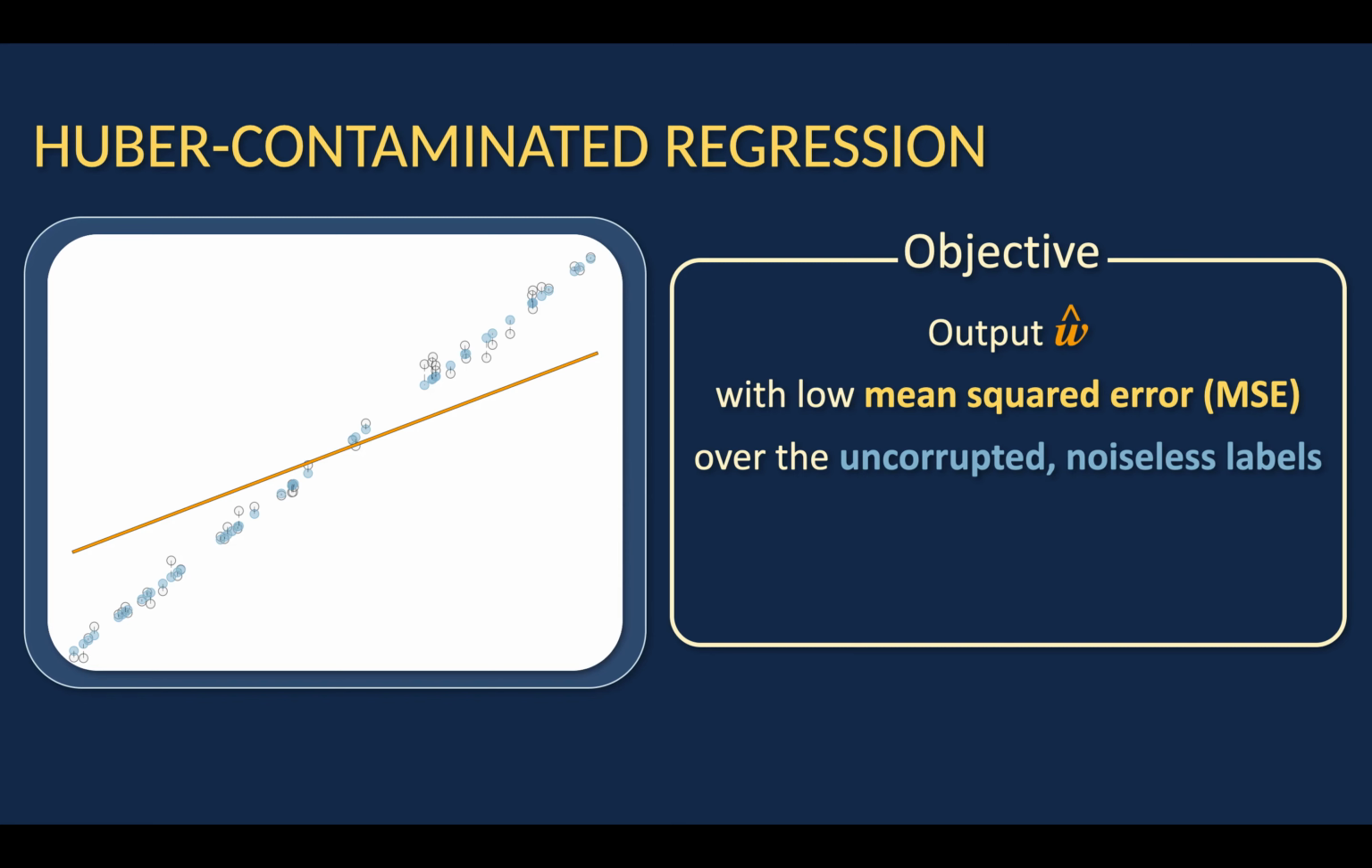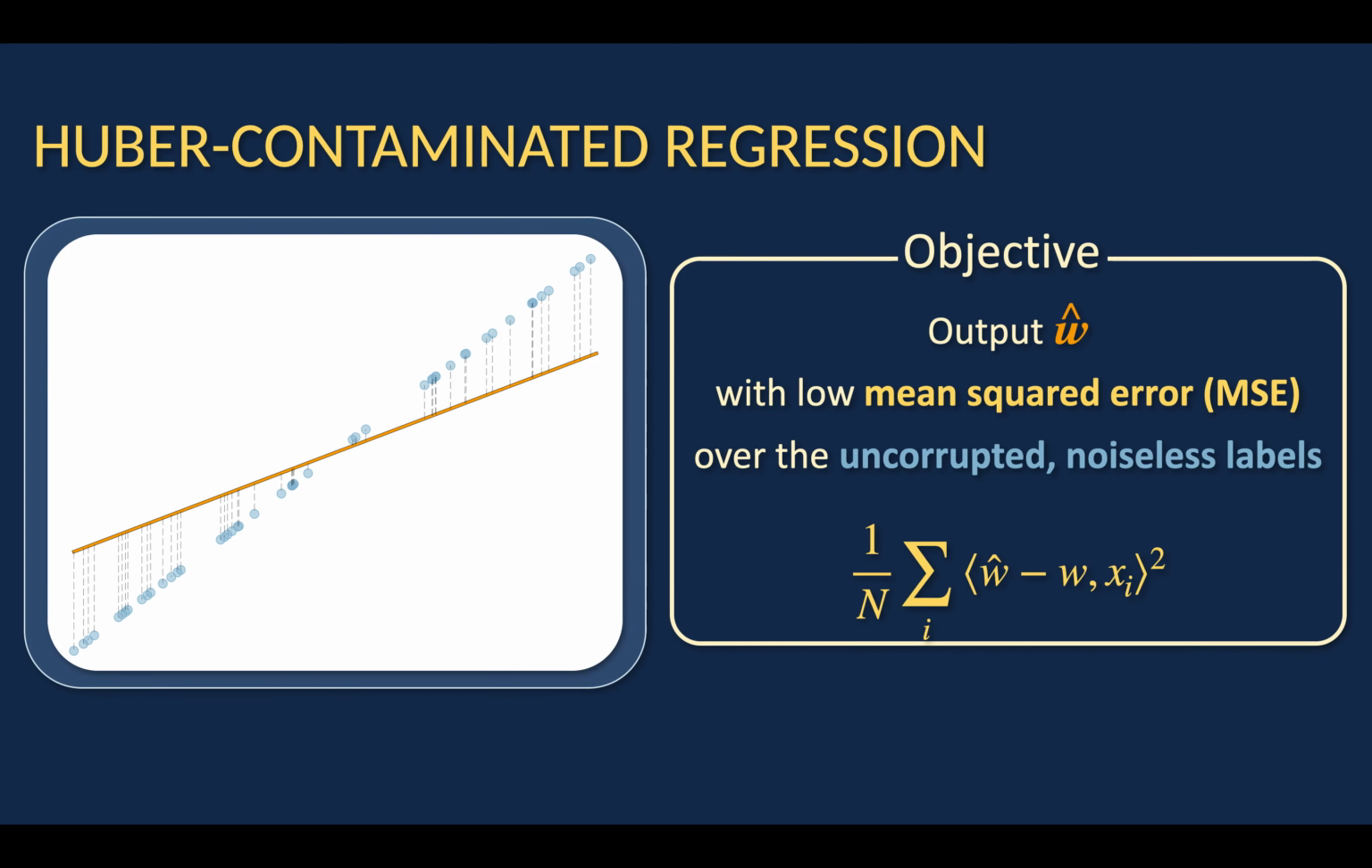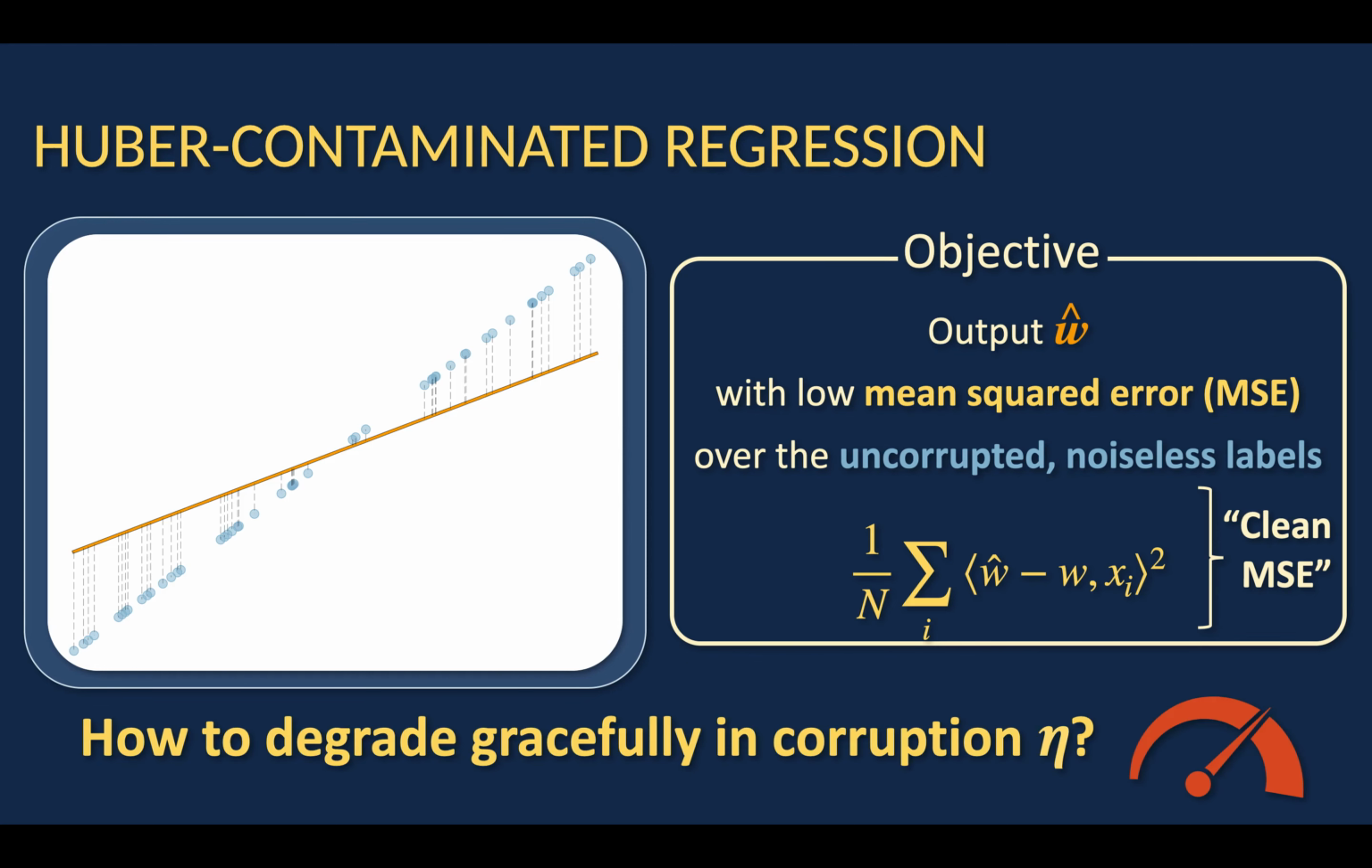So what does this mean? It means that we want to minimize the objective 1 over n times the summation over all i of the difference between our prediction, w hat inner product x_i, and w inner product x_i, whole squared. So that's the difference between the blue point and the orange point. I hope that makes sense. Now, this is the clean mean squared error. It is equivalent to (w hat minus w) inner product x_i, whole squared, over the entire data set. So that's the objective we're trying to minimize, and we're trying to get it to degrade gracefully with the corruption level eta.